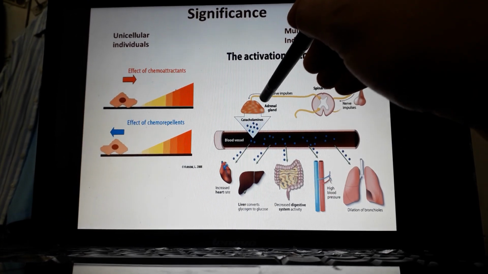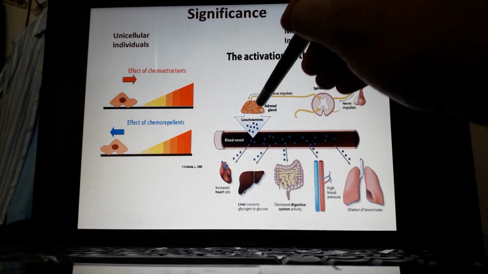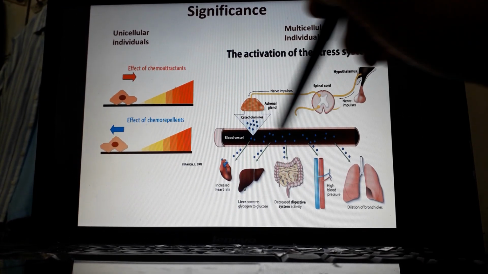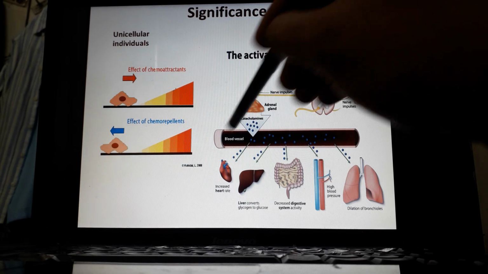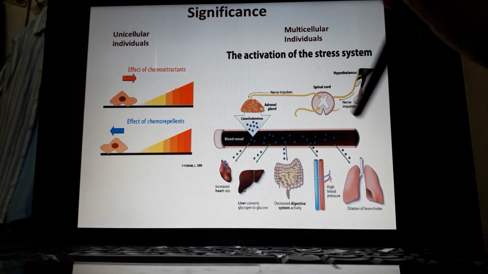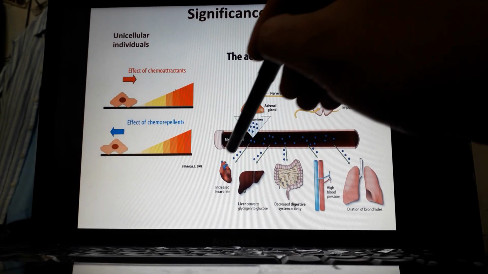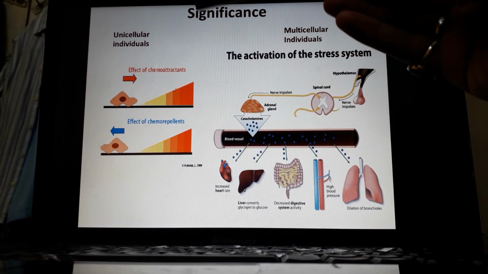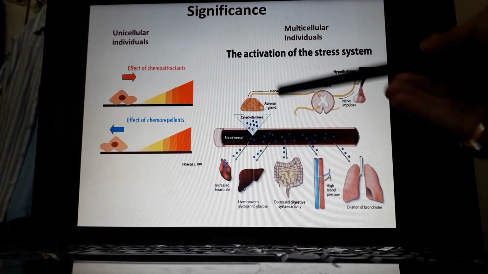They will be released into the bloodstream, and they will go to different effector organs, giving differential responses in the cells of these different organs. And ultimately, suppose you have seen a tiger, what would happen?